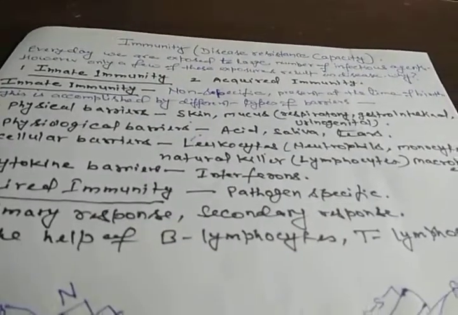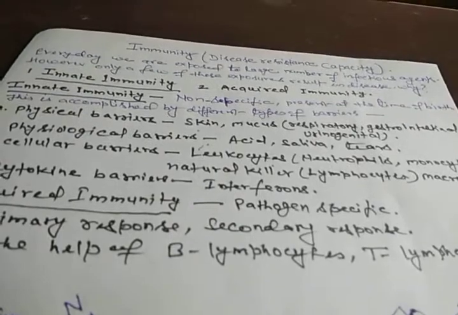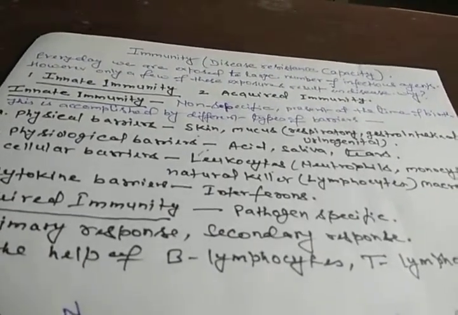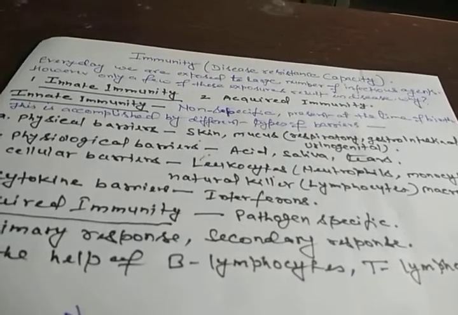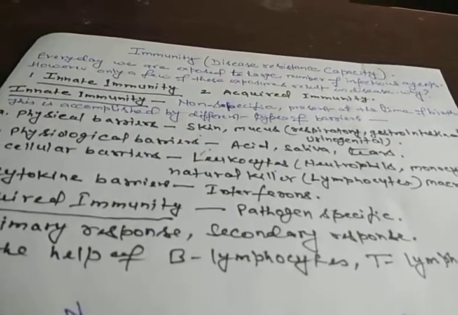The cytokine barrier, actually, what is this cytokine barrier? Virus-infected cells, the cells in our body which are infected by the virus, secrete a kind of protein called interferons.